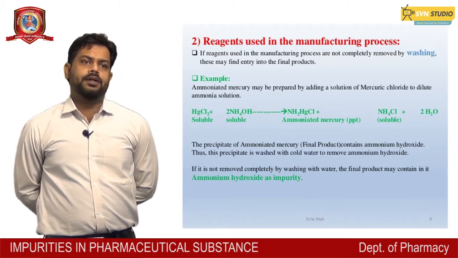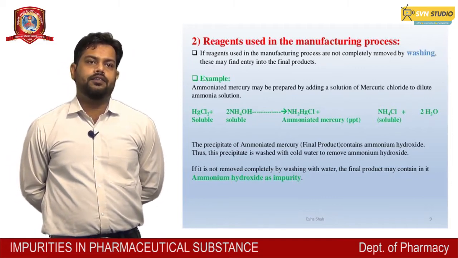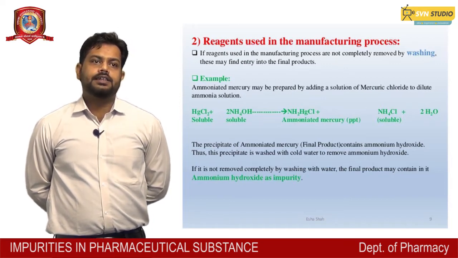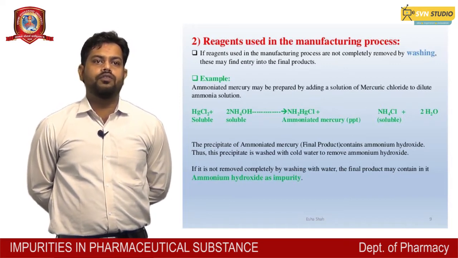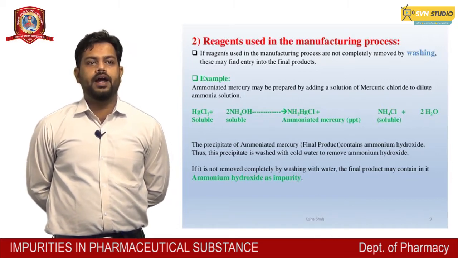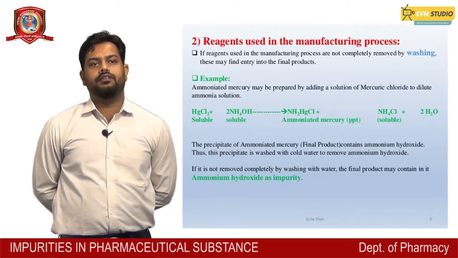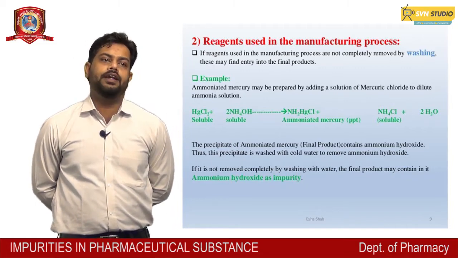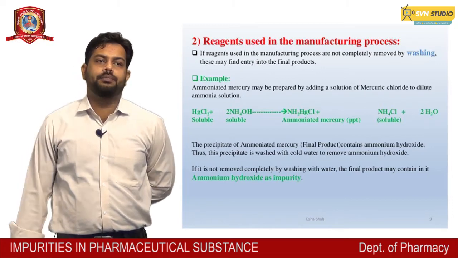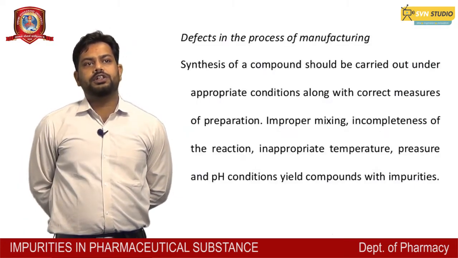This precipitate of ammoniated mercury, the final product, contains ammonium hydroxide. Thus the precipitate is washed with cold water to remove the ammonium hydroxide. If it is not removed completely by washing with water, the final product may contain ammonium hydroxide as an impurity.